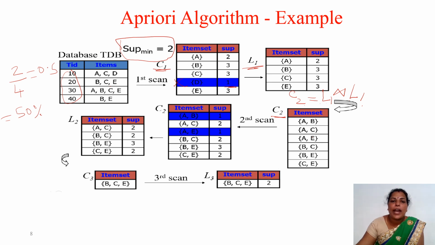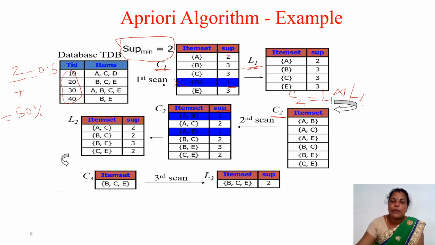Then we have to find out the support for these item sets, the C2 item sets, the two-item candidates. We have to find out the support count. So A B, how many times is it occurring? A B, 1 time. A C is in the first transaction as well as in the third transaction, so 2. Likewise, we have to find out the support count for all the items in the C2 candidate list.